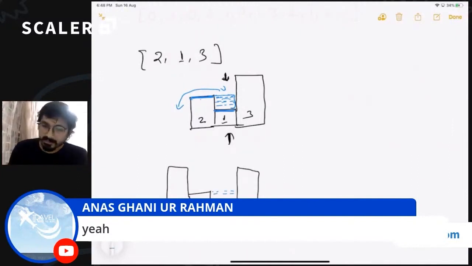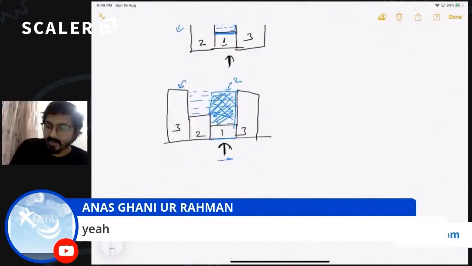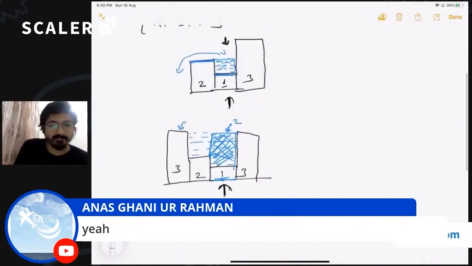Why? Because now we have got a higher support on the left side, right? So if it is continuously raining, all this area will be filled with water, right? And now we can see that the height of this column has now become 2, right? The height of the water column trapped above this bar has now become 2. Why has it become 2? In this case, it was 1. Now it has become 2. What is the reason? The reason is the addition of this bar, right?